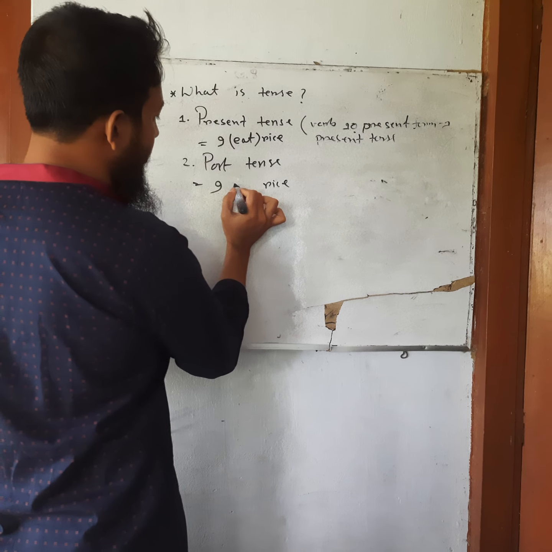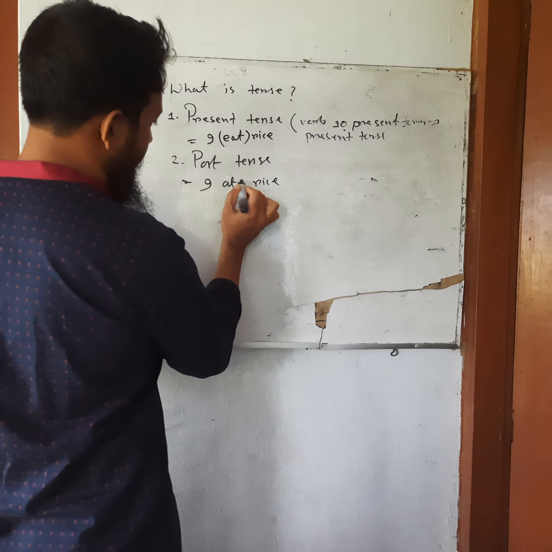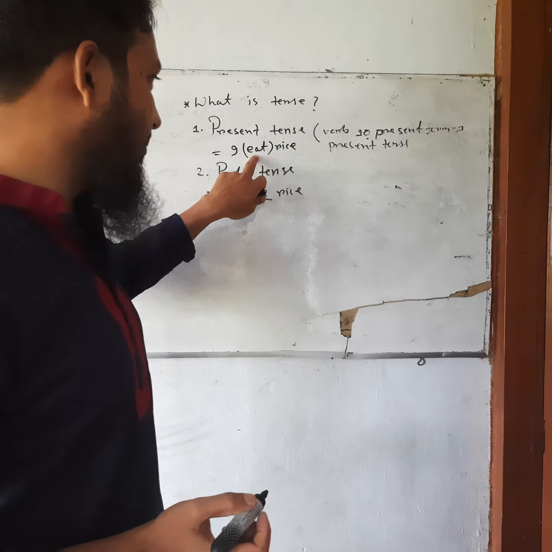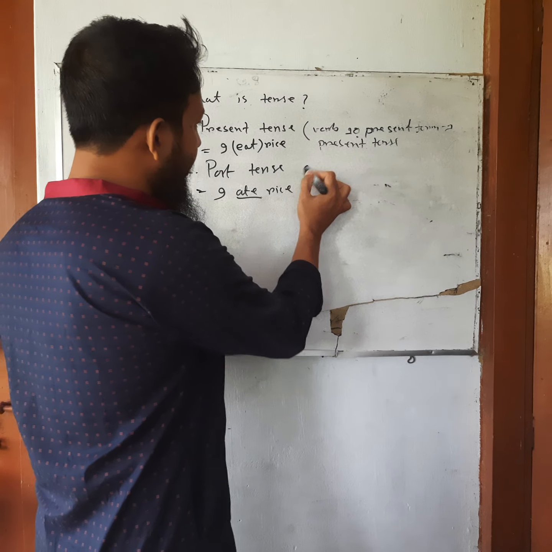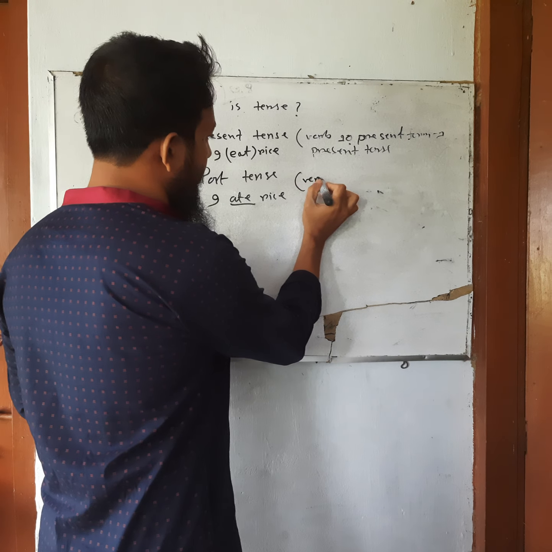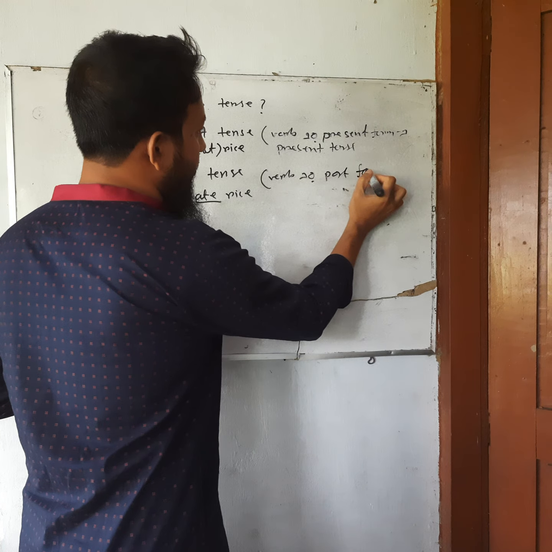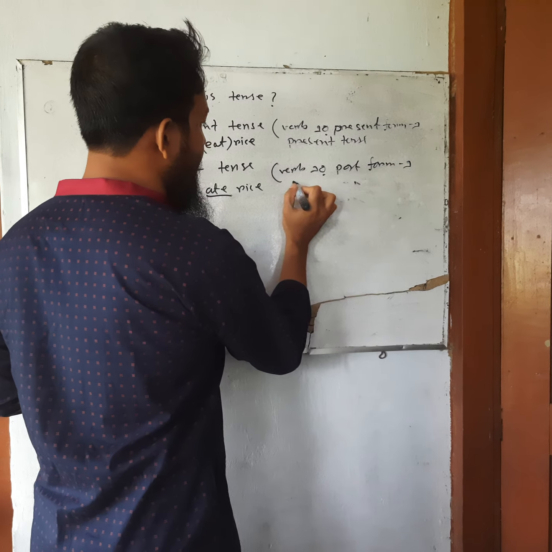The eat will turn into ate. So this is the past form of verb and this is the present form of verb. So we can write verb past form a past tense.